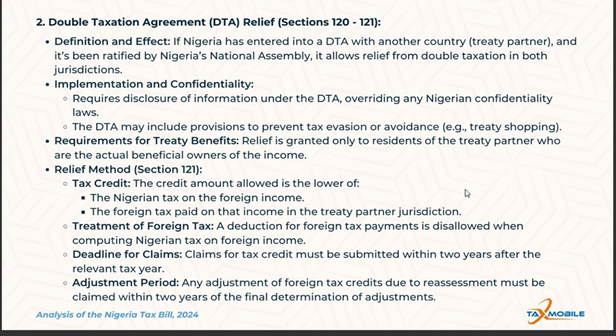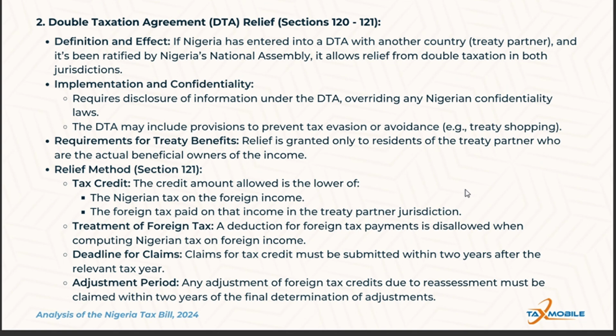Foreign tax payment cannot be deducted again in Nigeria when computing Nigerian tax on the same income. This avoids double benefit and ensures accurate tax reporting. So the timeline for tax credit claims: claims must be submitted within 2 years after the relevant tax year. Adjustments due to foreign tax reassessment must be claimed within 2 years of the final determination of adjustment.